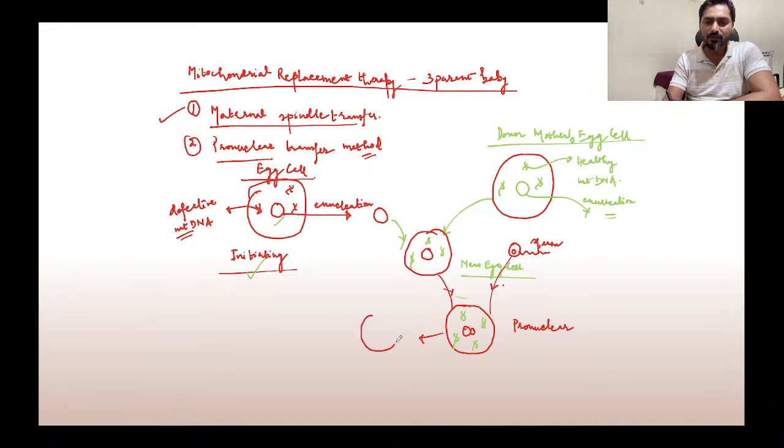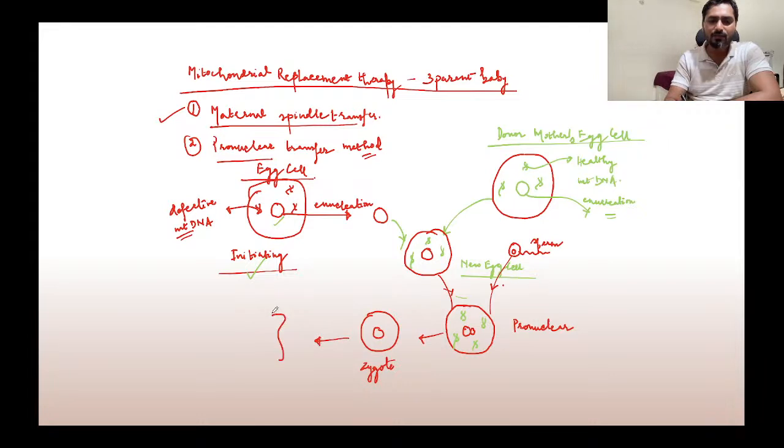Zygote is the first cell. So this is a hybrid product. It is containing information from the mother side and information from the father side. This zygote is the first cell that is formed, and after this the zygote will start to divide.